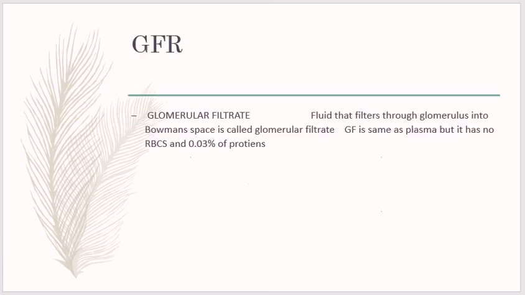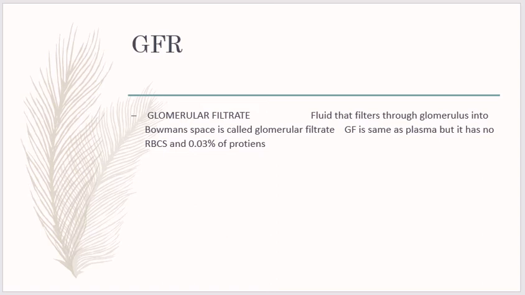For all this process, first of all you should know about the glomerular filtration or the filtrate. The glomerular filtrate is collected by the process of micropuncture technique. This technique involves insertion of a micropipette into the Bowman capsule and aspiration of the filtrate.